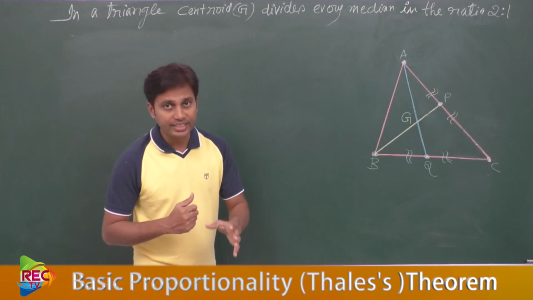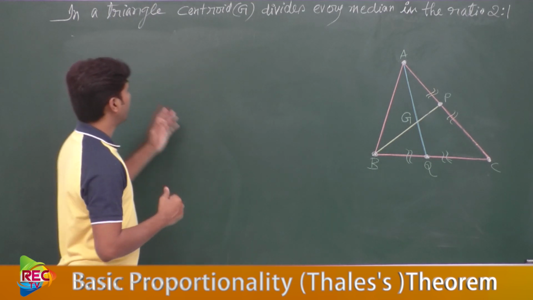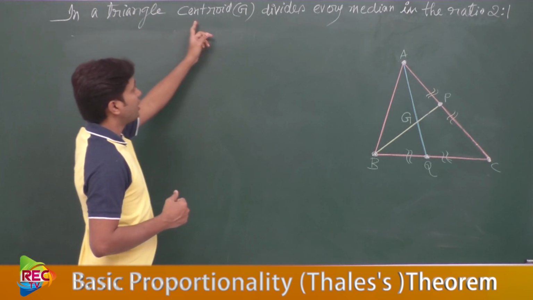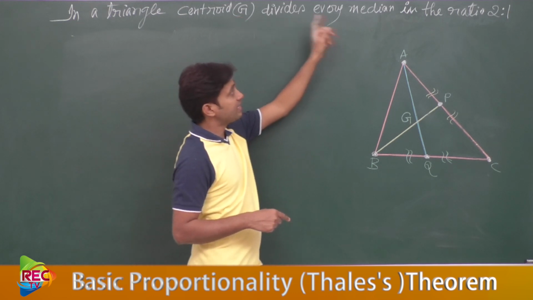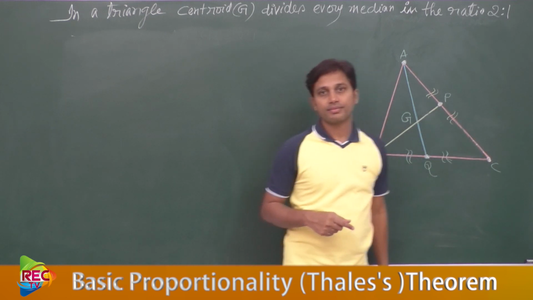Already we have studied this in 9th standard. What is it? In a triangle, the centroid, which is represented by capital G, divides every median in the ratio 2:1.